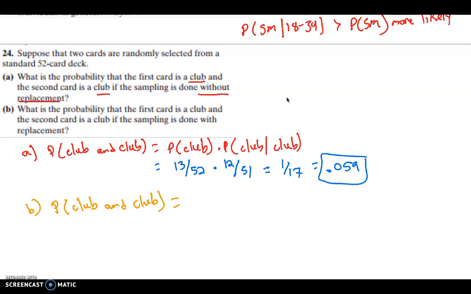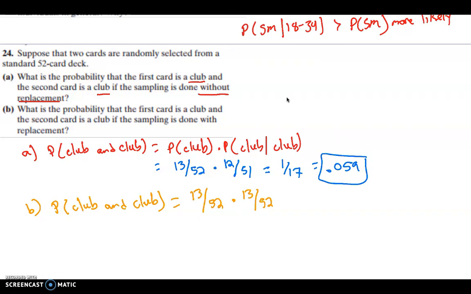So we take a card, we look at it, we get a club, we put it back in the deck. So the probability for the first club is still the same, 13 out of 52. However, now we're just putting the club right back in the deck, so we shuffle it up. So that still has the same probability of 13 out of 52 because we haven't changed the sample space.